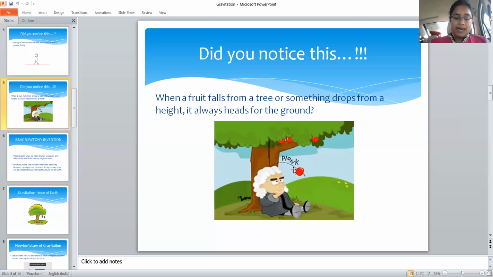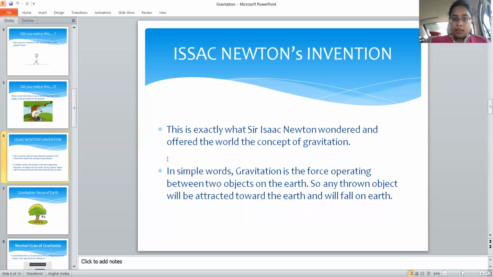He thought: why is this apple falling on me, and why is it not falling towards the sky? Here the topic comes into the picture, that is gravitation. He started investigating why it was happening, and so he invented the concept of gravitation.